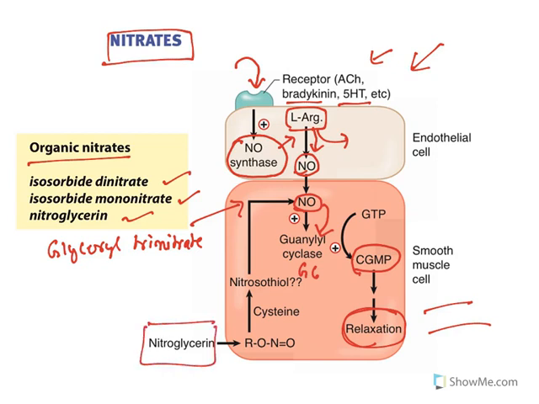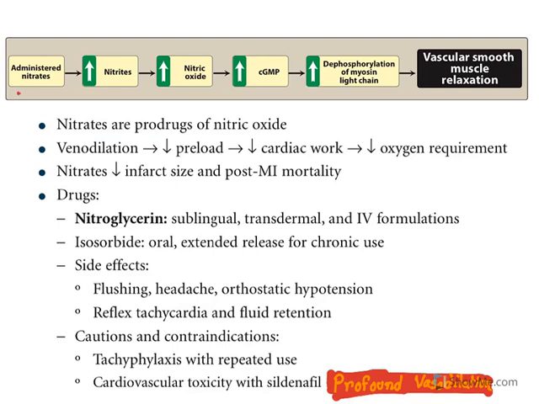Similarly, when these drugs are taken, they also enhance nitric oxide release, and the released nitric oxide will in a similar manner increase cyclic GMP and cause relaxation. This is the mechanism of action of all organic nitrates. Now, see, administered nitrates release nitric oxide, which enhances cyclic GMP. Cyclic GMP causes vasodilation by causing dephosphorylation of myosin light chain. If myosin is phosphorylated, then contraction occurs. If it is dephosphorylated, it results in relaxation.